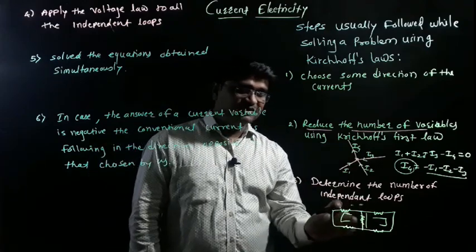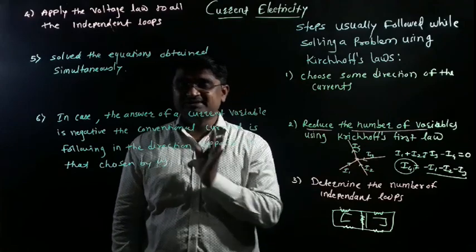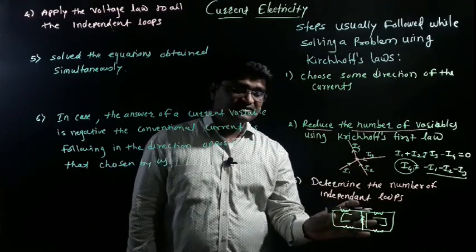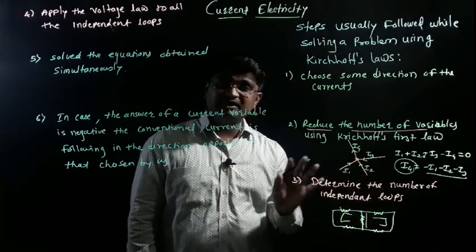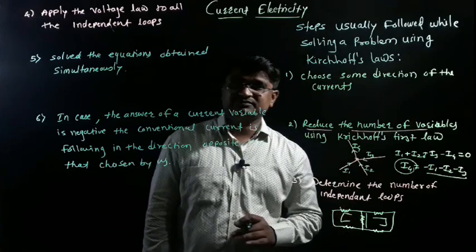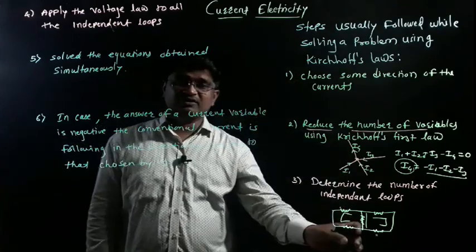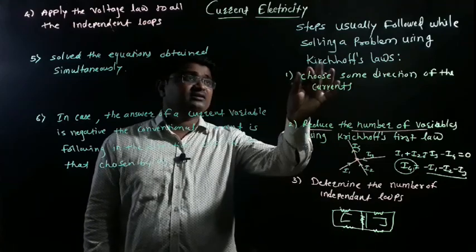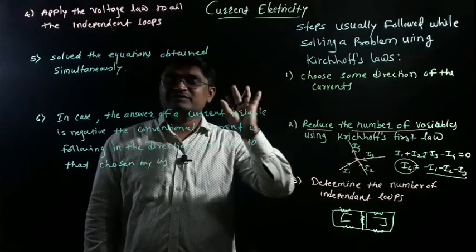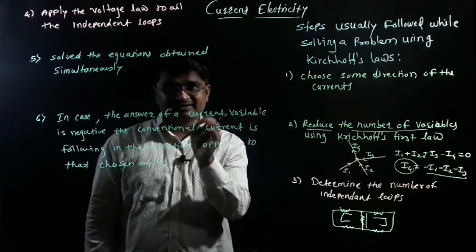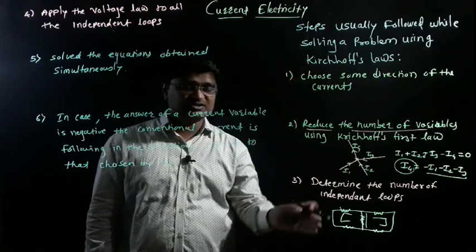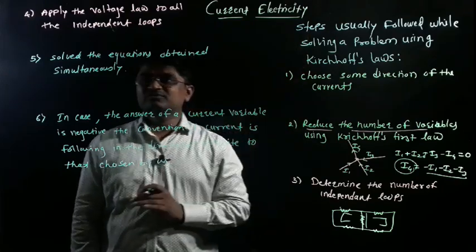So there are 2 independent loops. We already determined this by using sign convention. So it is very essential to determine the number of independent loops. So there are 2 loops. Okay, there is no third, there are 2 loops. Is it clear? And this we have already determined. So when we solve the numerical, when we solve the problem, first of all read carefully and follow these steps to easily solve the problems.